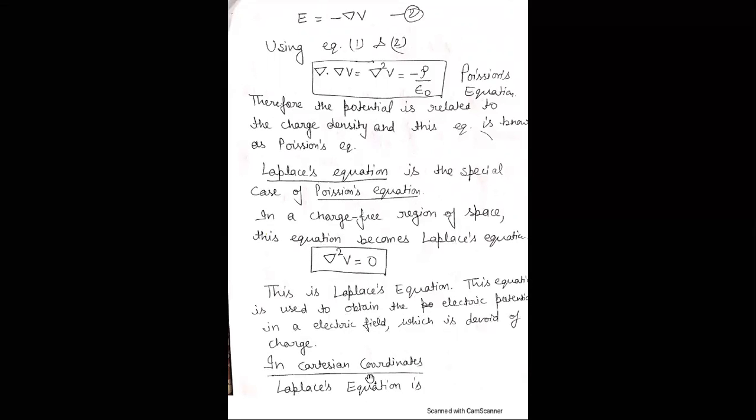Now, in Cartesian coordinates, the Laplace equation is del square V by del x square plus del square V by del y square plus del square V by del z square is equal to 0. x, y, z are the Cartesian coordinates, and this represents del square V is equal to 0.